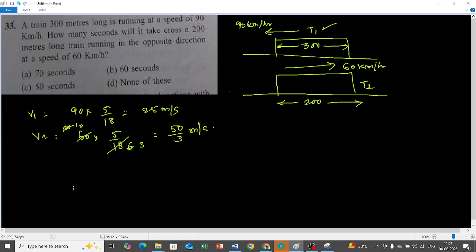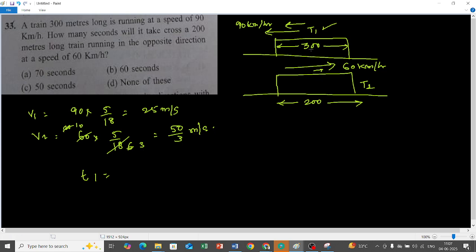Now what is the time taken by the first train to cross the second train? This train is moving in this direction, this train is moving in the opposite direction. When two things are moving in opposite directions, we need to calculate the relative speed. Whenever two things are moving relative to each other, I need to calculate the relative speed.